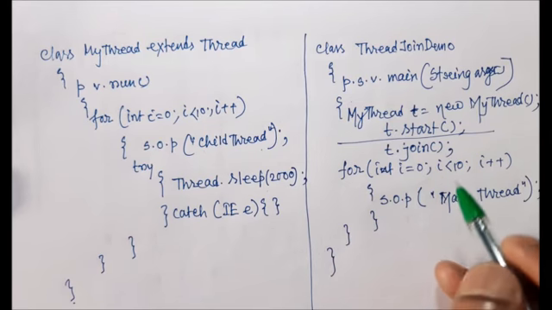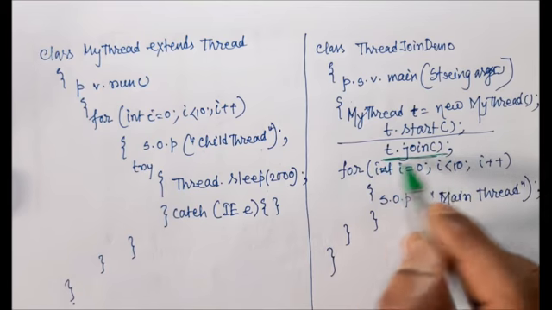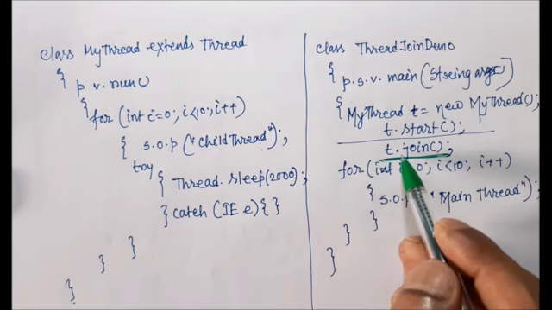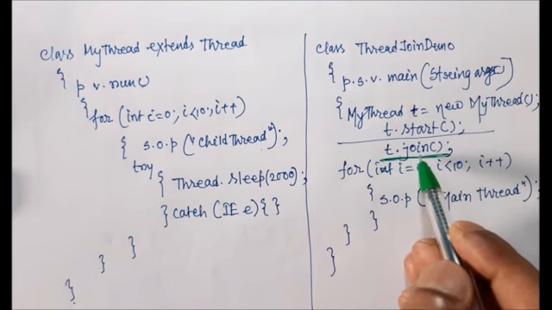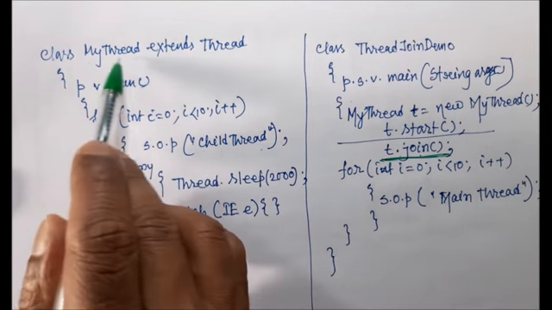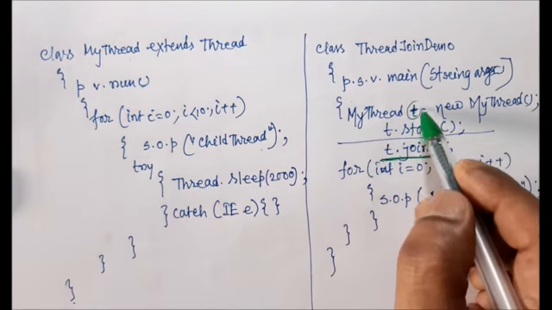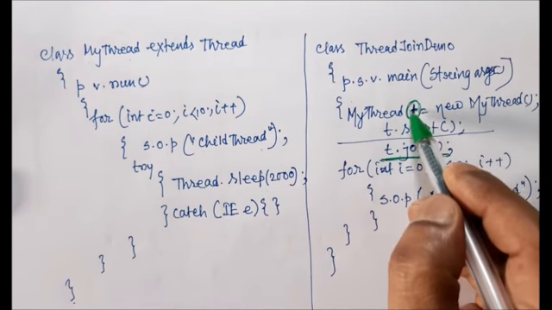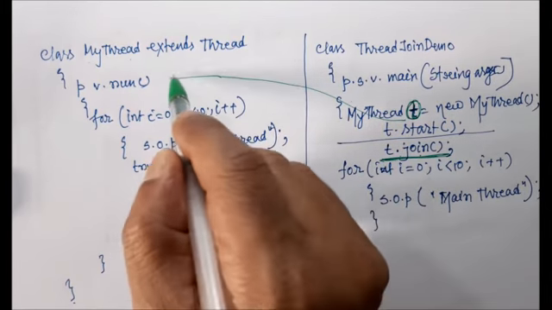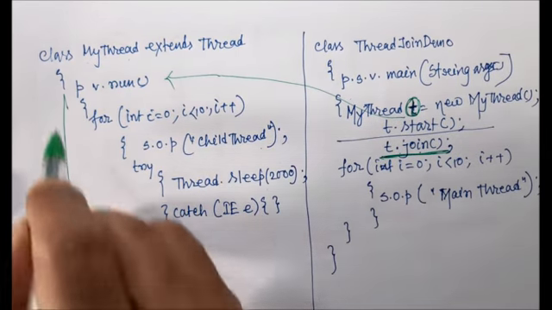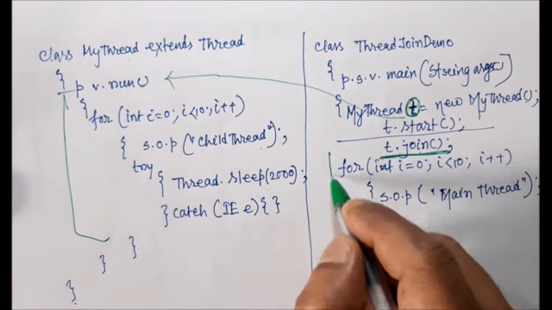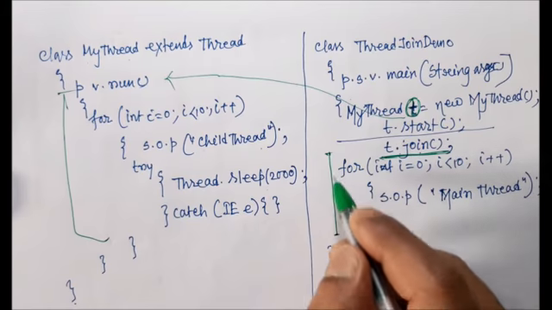If I simply use the join method, what will happen? The t.join, what does it mean? First t will be completed. What is my t? The instance of my thread class is t. So first this portion of the code, the run method, will be executed. So this portion will be completed first. After that we can execute the remaining main code of the main thread.